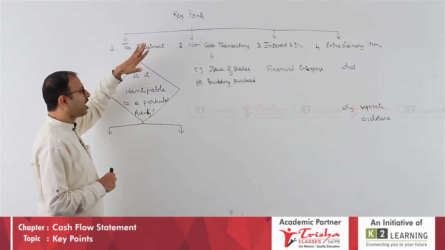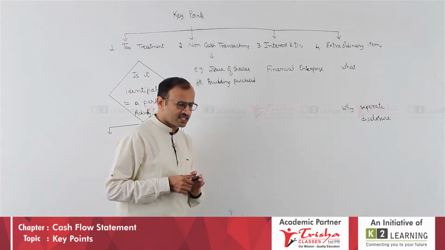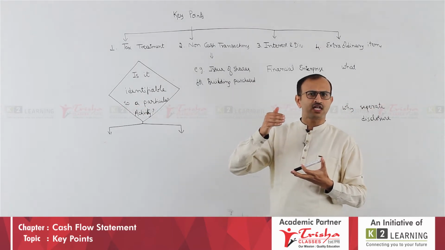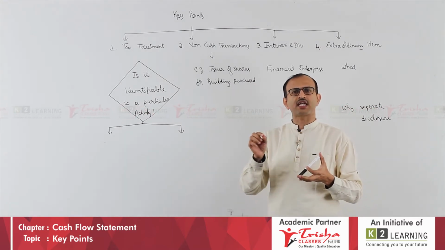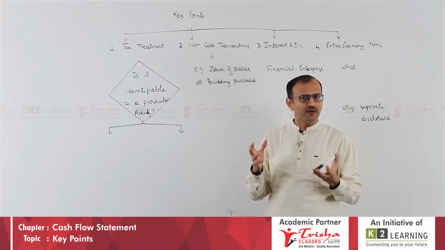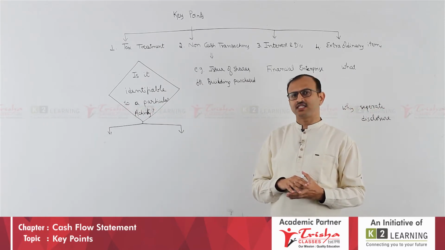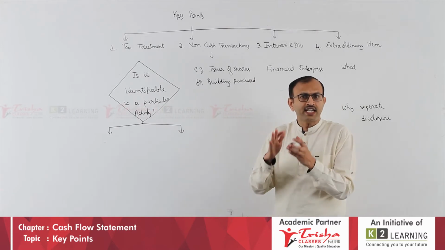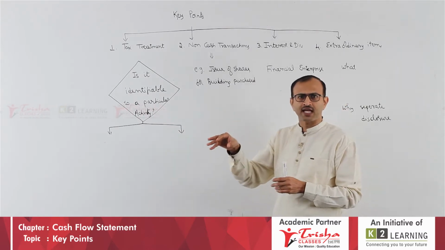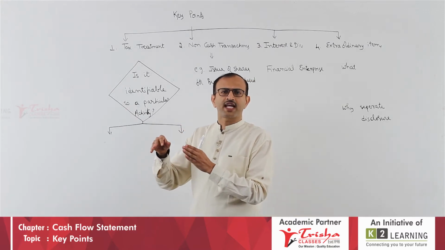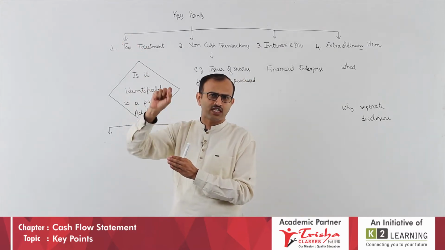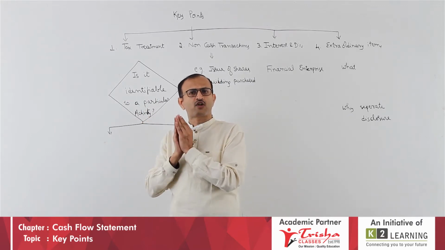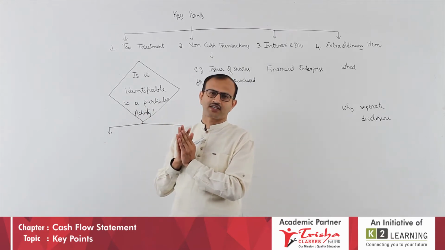These 4 points are very important. Point number 1, how do you treat tax? As we discussed, when we work out cash from operating activity, by direct method or indirect method, we consider taxes paid. That is an operating activity. First, why is it an operating activity? We pay income tax on the profit we get from sale of goods and various payments, purchases, etc. The profit is related to operating activity, so it is an operating activity.